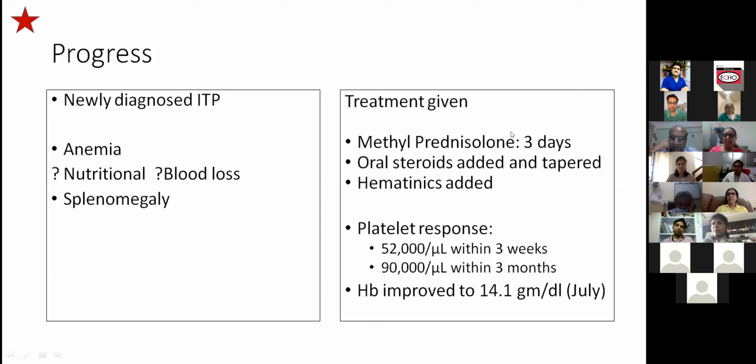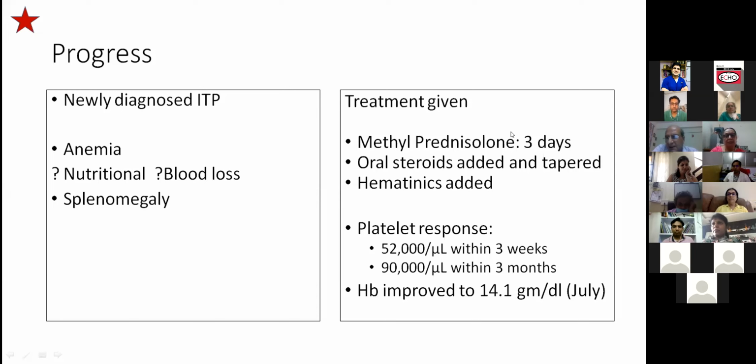Please complete your answer. IVIG in the dose of? Presently, it is indicated at the dose of 0.8 to 1 gram per kg, single dose, right? Yes, ma'am. And anti-D? So with this platelet count, if the child had moderate bleeding, say something like hematemesis or melena or bleeding PR, in that situation, you could have used injectable steroids or IVIG or these two drugs.